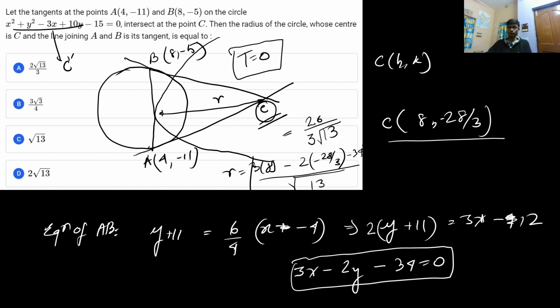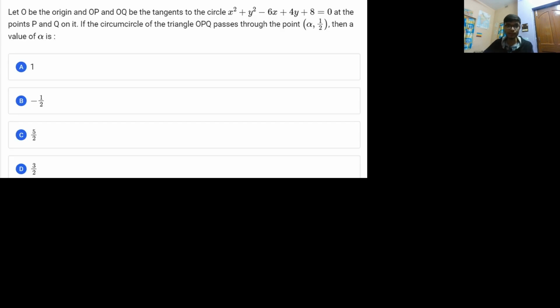Since 26 is 13 into 2, the value will be 2 by 3 root 13. That is option number A, which is the right answer to this problem. So this is how simple it is. I hope this problem was clear. Now let us solve the last problem, the 10th problem. This is a very simple problem again, so you can solve it yourself as well.